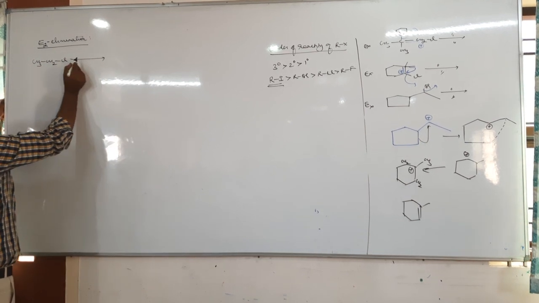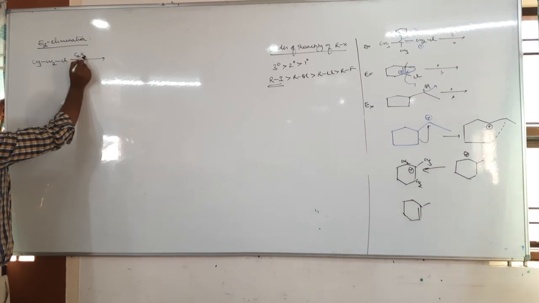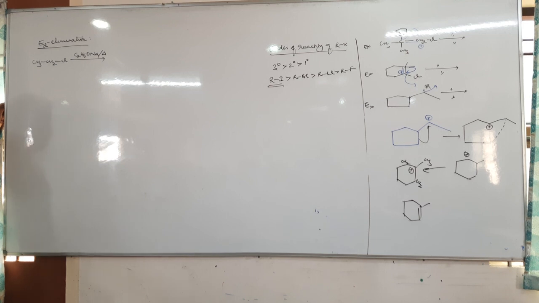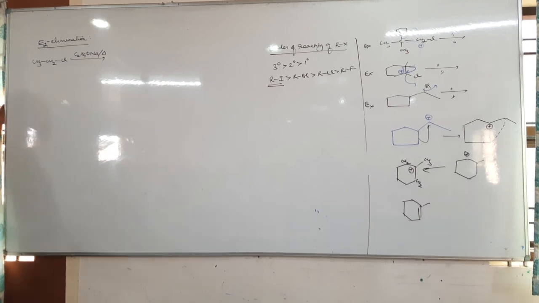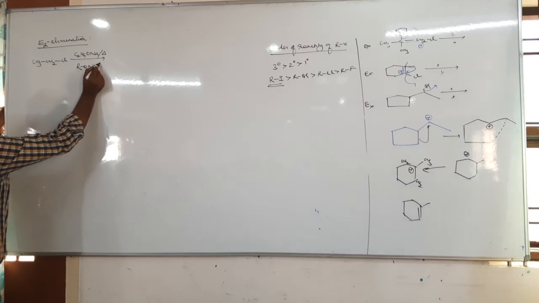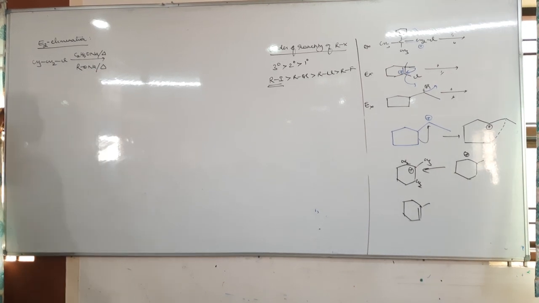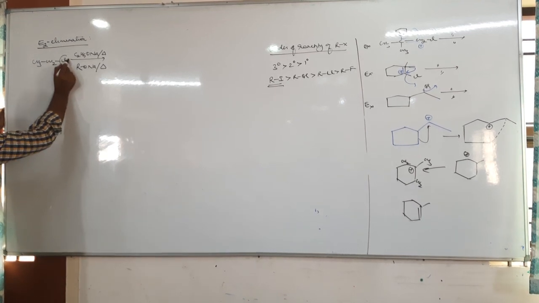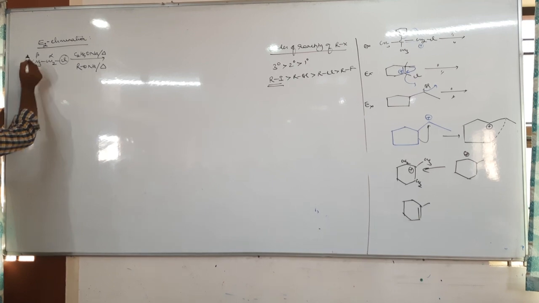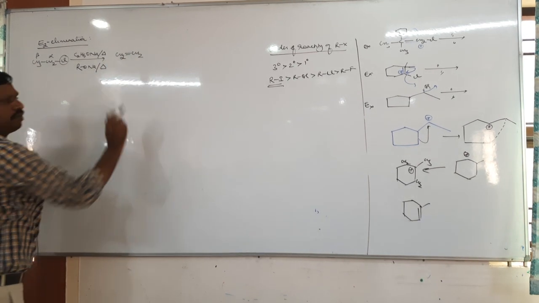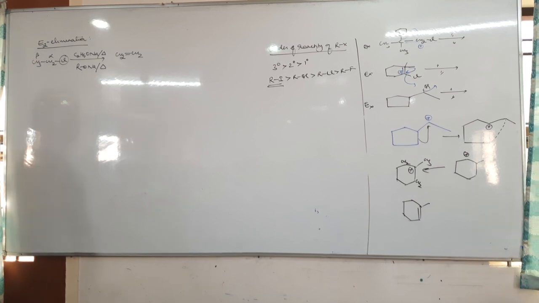Now this reacts with sodium ethoxide and heating. The reagent is sodium ethoxide, or sodium alkoxide, and heating is a must. Again, chlorine is eliminated from the alpha carbon and a proton from the beta carbon. What is the product? It will be the same, ethene.